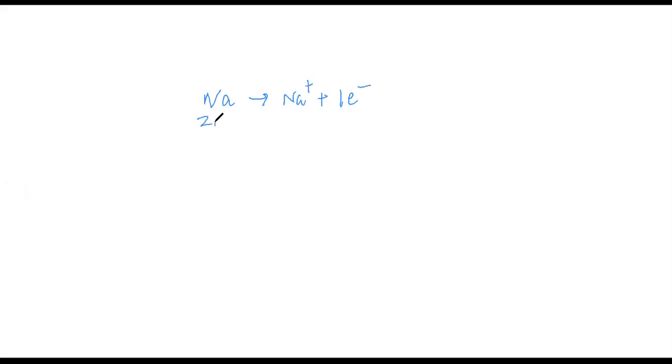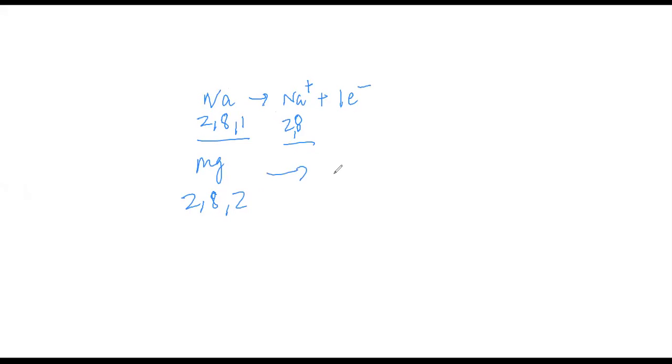So the electronic configuration, which was 2, 8, 1, turns out to be 2, 8. Same way, if you look into magnesium, its electronic configuration was 2, 8, 2, which turns out to be 2, 8.